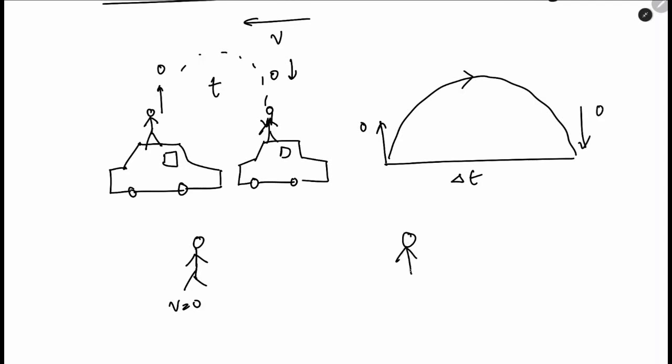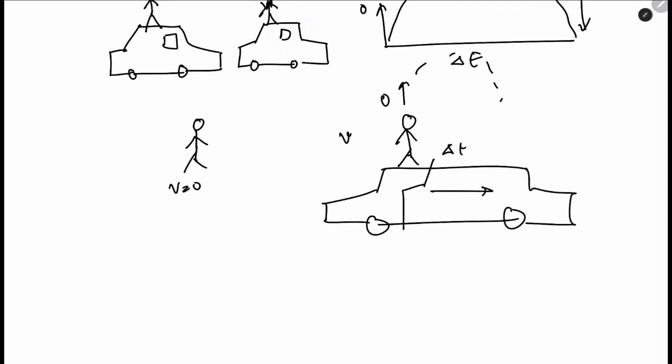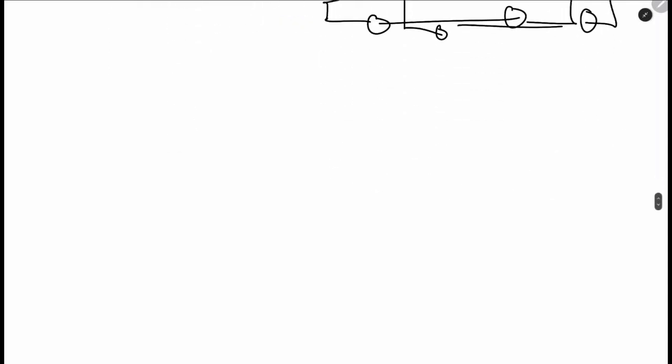But for Einstein, who is standing upright on the car, he will see no such difference. Because when he threw the ball up, it was in a state of constant velocity v, and after time t it will come back to him, by which time the car would have moved like this. And it will come back to him. So it is the game of inertia.